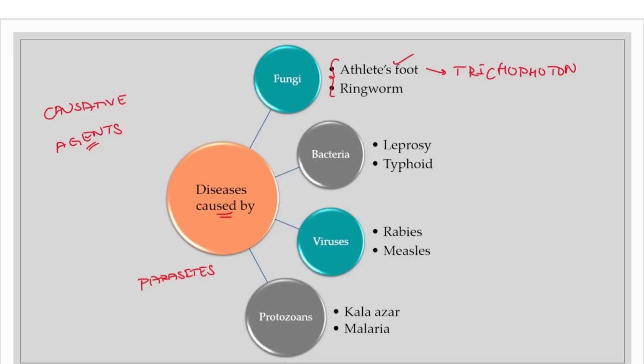And coming to ringworm, it is caused by Microsporum, and this is by direct contact from unbathed cats and dogs or objects handled by infected individuals. So because of these, ringworm would be spread. There will be some pores that begin as small, slightly raised reddish areas, and then it will enlarge. So these are the various symptoms of ringworm.